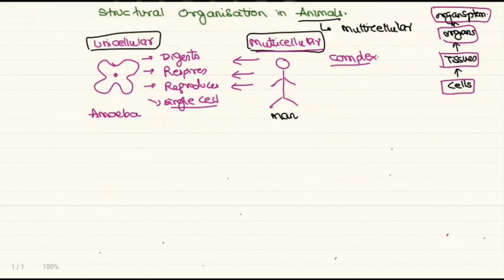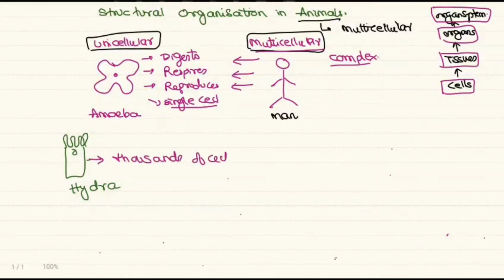So when we discuss the multicellular animals, the basic animals are the sponges, and we have the next phylum called Cnidaria, and Hydra is the best example. If you remember Hydra, it is diploblastic with two cellular layers. But Hydra has only thousands of cells, and these cells are combined to form functions. However, in man, we have more cells and the body is much more complex.